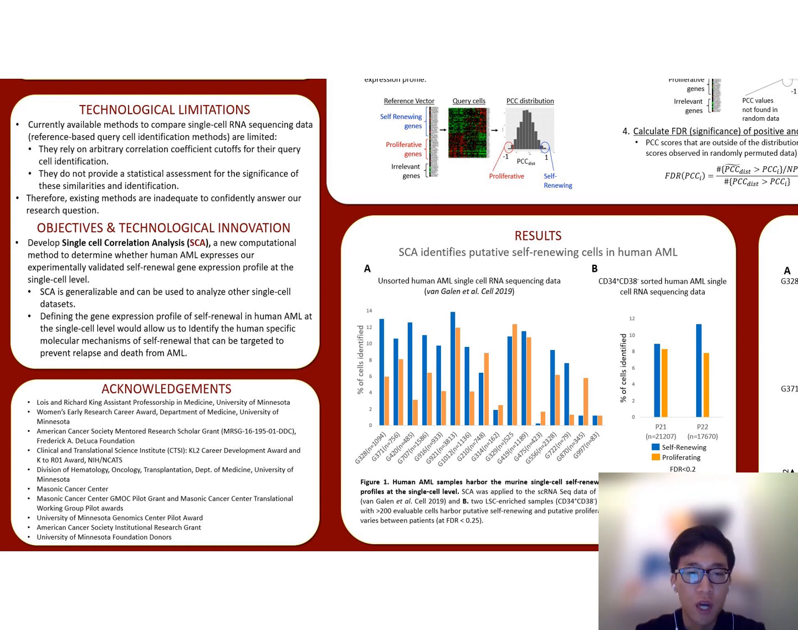In my project, I developed single-cell correlation analysis, a new computational method to determine whether human AML expresses our experimentally validated self-renewal gene expression profiles at the single-cell level. SCA is generalizable and can be used to analyze other single-cell datasets. Defining the gene expression profile of self-renewal in human AML at the single-cell level would allow us to identify the human-specific molecular mechanism of self-renewal that can be targeted to prevent relapse and death from AML.